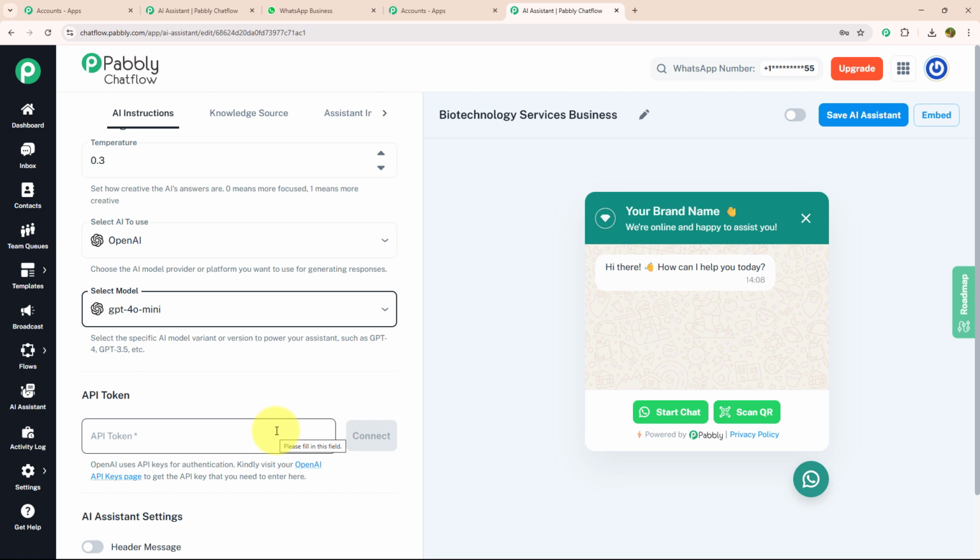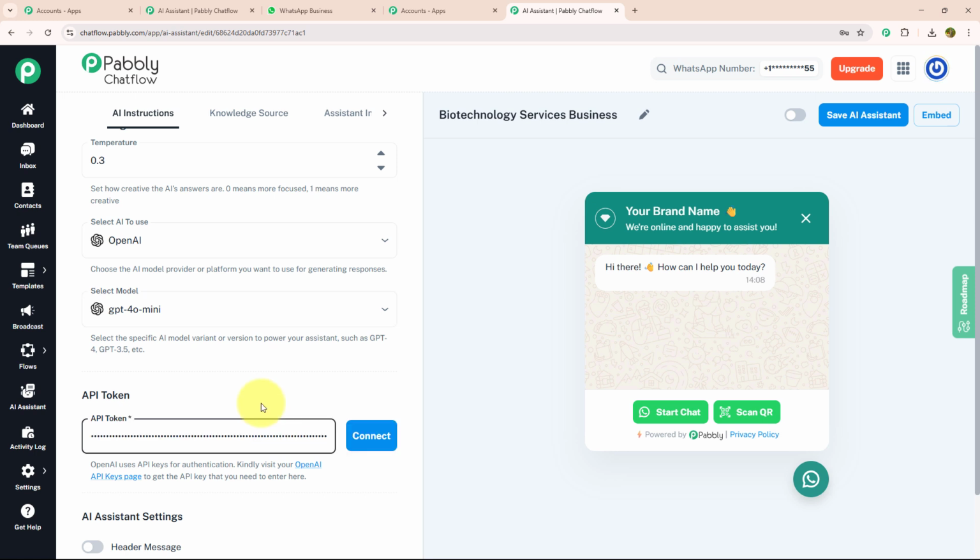To get the API token, simply visit the OpenAI API key page and generate your API key, which you will need to enter over here. As you can see, I have entered my API key. Now I'm going to connect. As you can see, I got a message that the OpenAI key is successfully made. Now I will move forward.